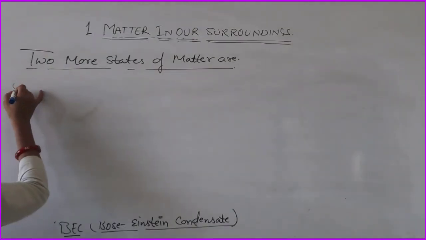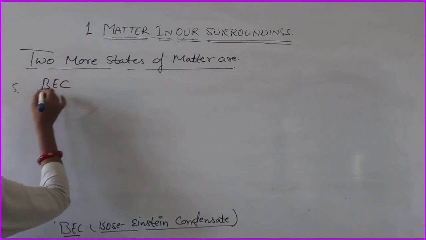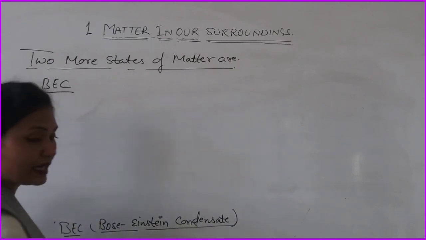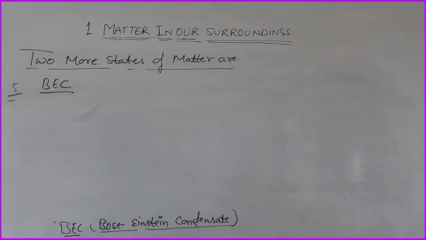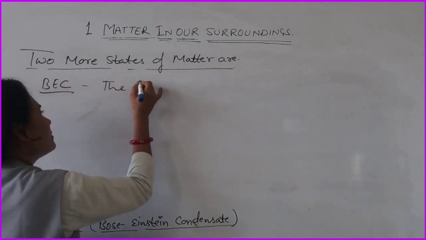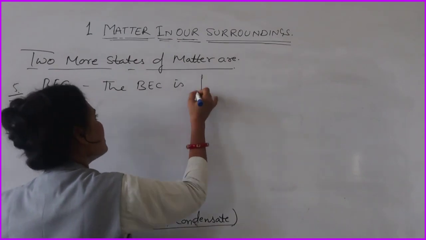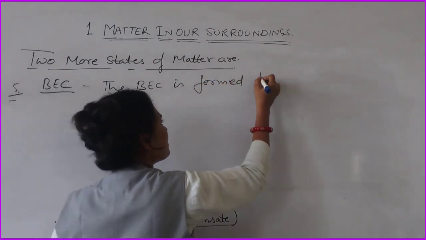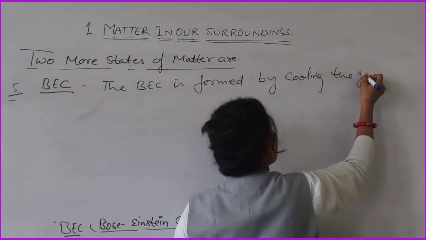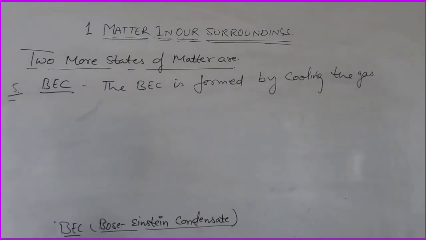Now the next, fifth state is BEC, that I have written here: Bose-Einstein condensate. So how is it formed? You can write that BEC is formed by cooling the gas of extremely low density.